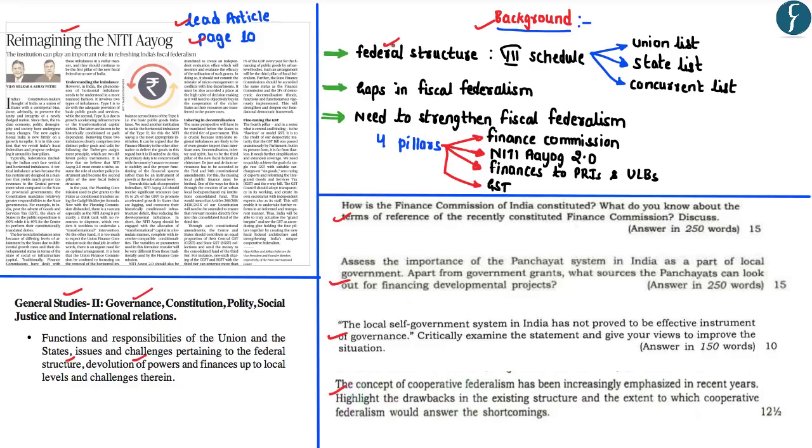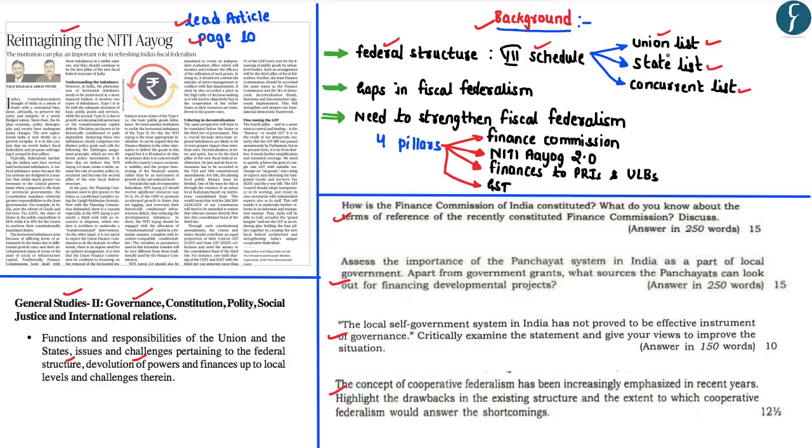Now, such kind of federalism can be seen in the 7th schedule of the Indian Constitution that provides for the distribution of powers between the center and states in the form of the union list, state list, and the concurrent list. And as you all must be aware, for the subjects placed under the union list, only the Parliament of India has the exclusive power to make laws.